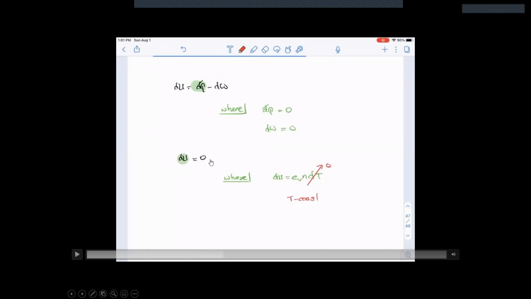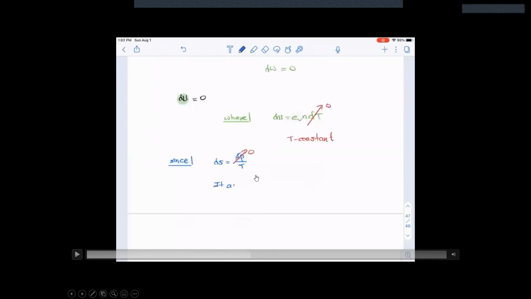So no change in internal energy means that there's no change in temperature under the circumstances. Here's the change in entropy formula, a more sophisticated version of it. Number one, there's no heat flowing in and out of the system. The temperature is constant. Which means that there should be no change in entropy of the universe when there's a free expansion. But you know that's not true, right?